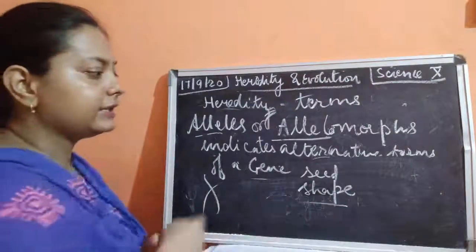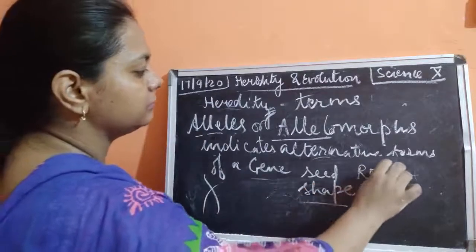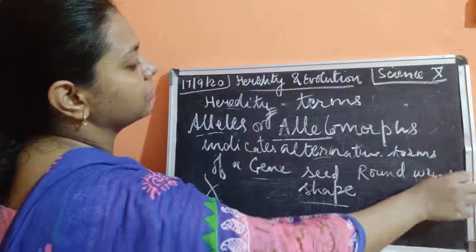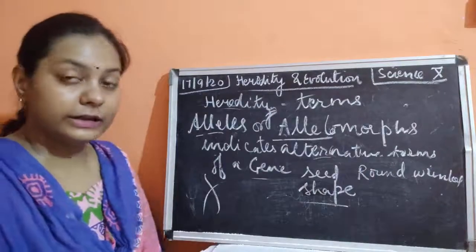Please remember, the main trait is the shape. Shape could be round or wrinkled. It could be round, or it could be constricted, wrinkled.